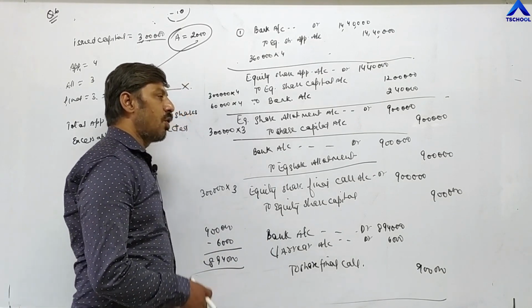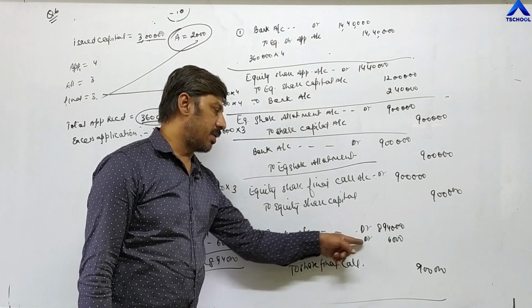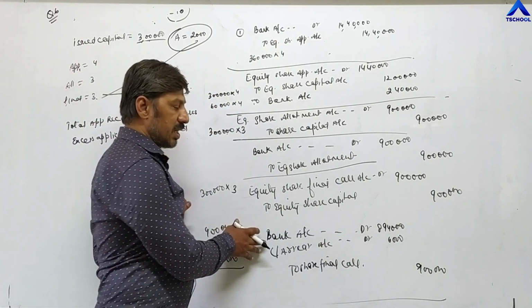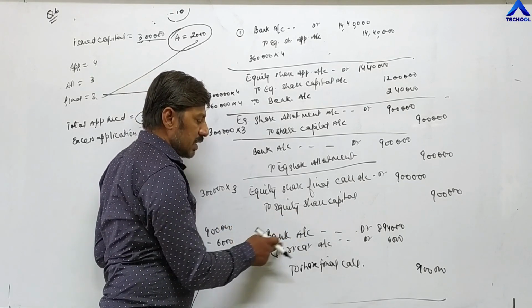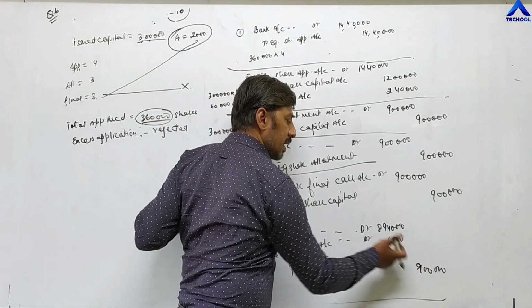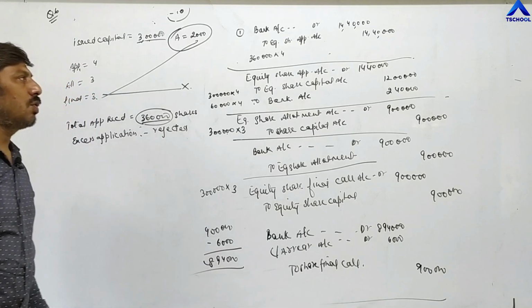And the amount which is not received by the company will be shown through calls in arrear account debit. Whether received or not received, both will be shown on the debit side. Bank account debit, calls in arrear account debit, to equity share final call. And the final call is of 9 lakh, 8 lakh 94,000 plus 6,000, 9 lakh. In this way, question number 6 is also completed.